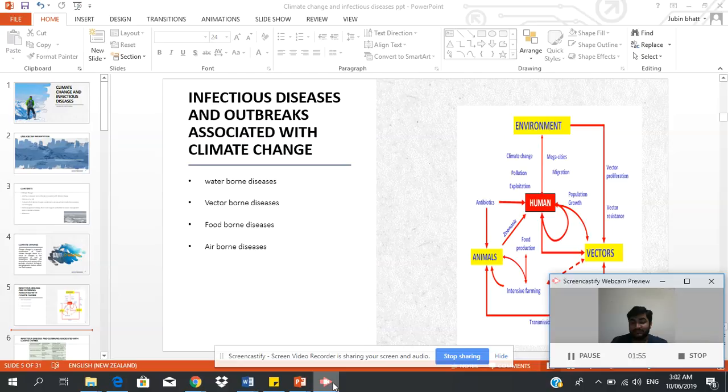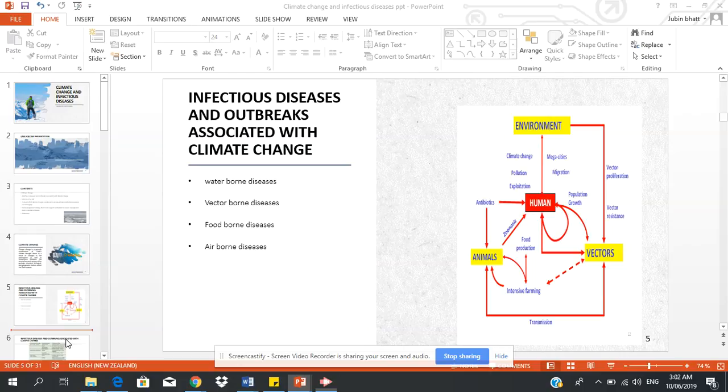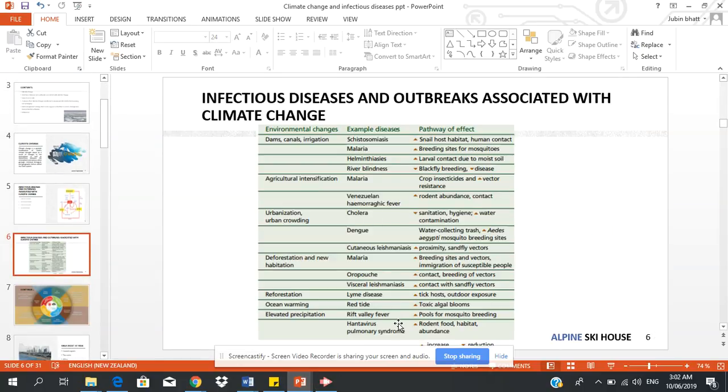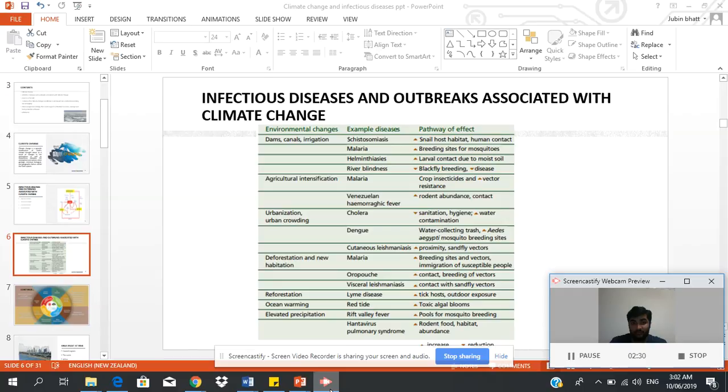Some of the waterborne diseases like diarrhea, gonorrhea are affected because of climate change. Vector-borne diseases like malaria, chikungunya, cholera are the diseases which are vector-borne diseases. Foodborne diseases like diarrhea are there, and some airborne diseases like asthma, and some cardiovascular and respiratory infections. Now we will see the infection disease and outbreaks associated with climate change.